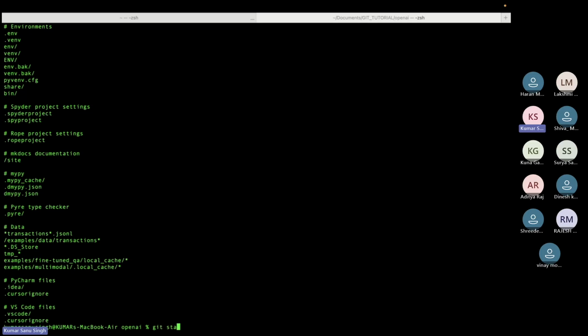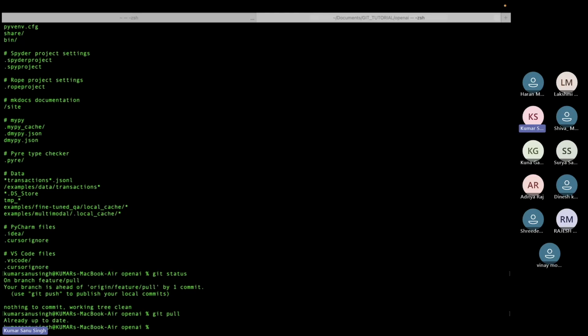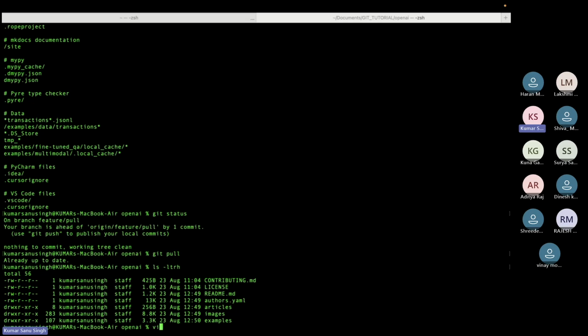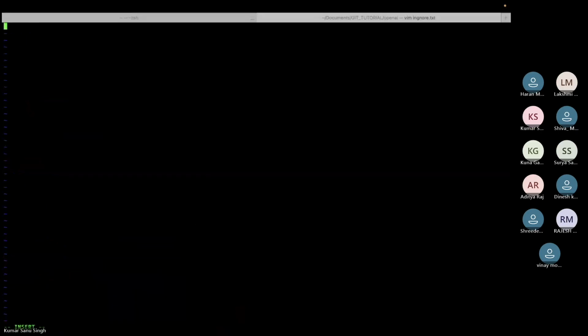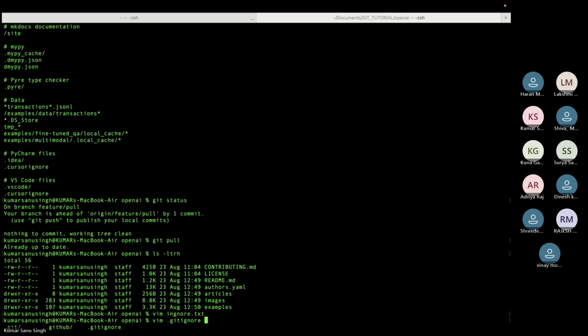Let's see an example of this one also. First, let's do a git pull. Okay, already updated. Now vim .gitignore. Let's say I am creating a file called exam_ignore.txt. Saving it. Now vim .gitignore.